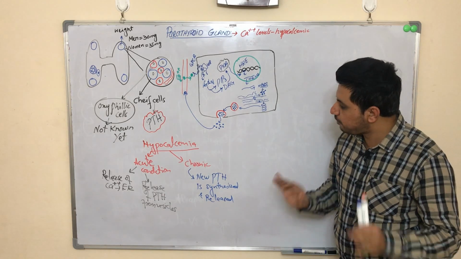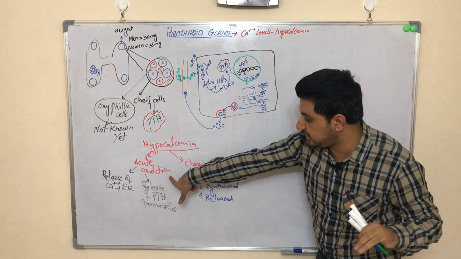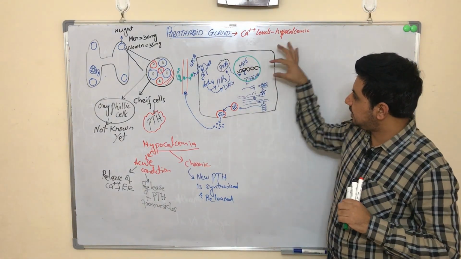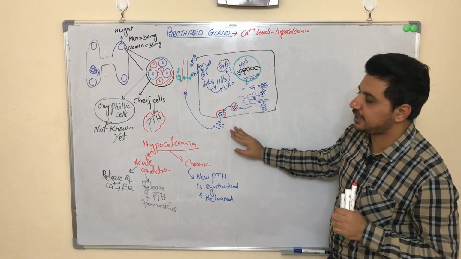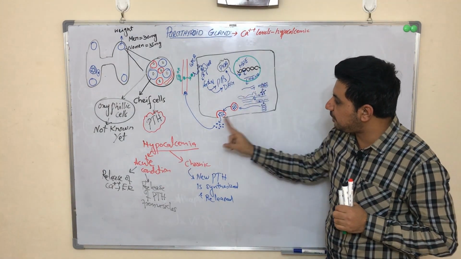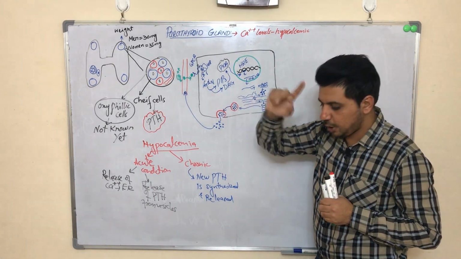Is this clear to you now? And remember one thing that is very important. In both conditions, what will be the signal to trigger this chief cell to produce parathyroid hormone? The signal to trigger this chief cell to produce parathyroid hormone is a low calcium level. Okay, right.